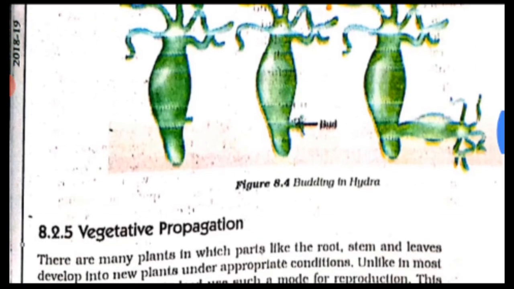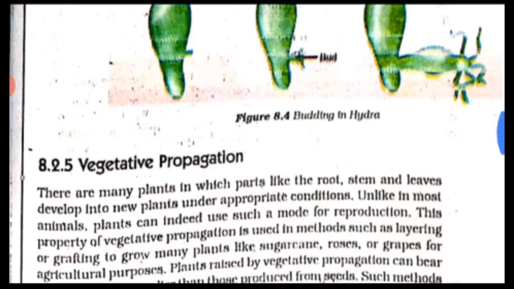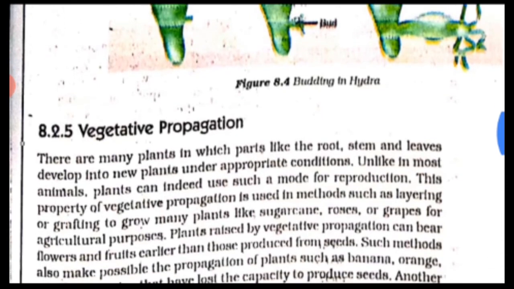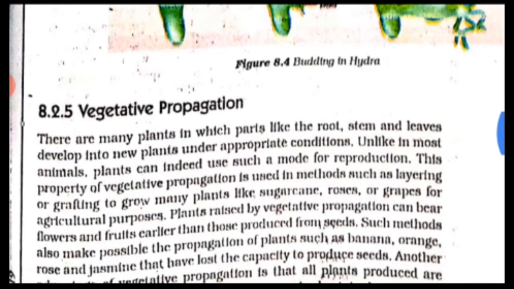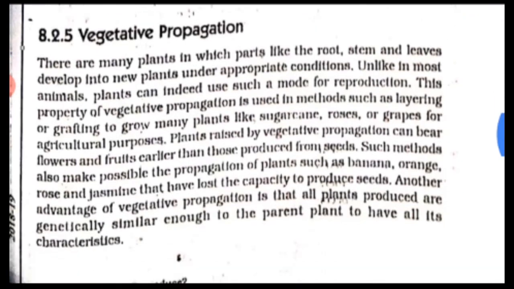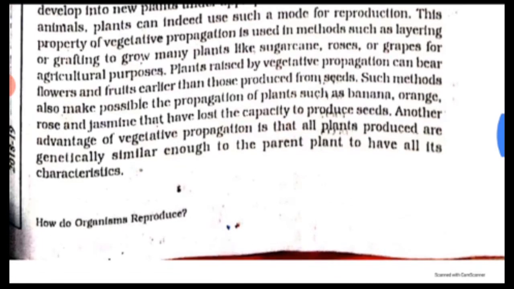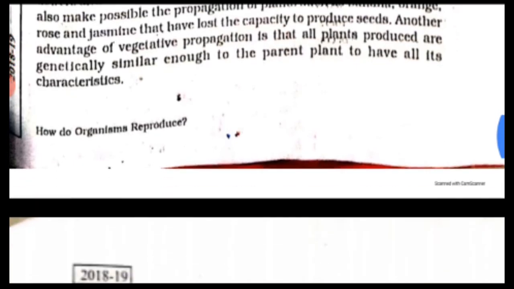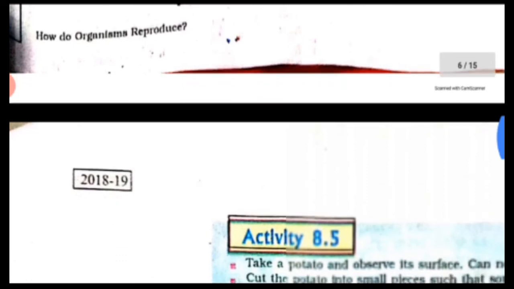Now second is budding. So what is budding? This is budding in hydra. Organisms such as hydra use regenerative cells for reproduction in the process of budding. In hydra, a bud develops as an outer growth. You can see in the first diagram there is a small bud, which takes place due to repeated cell division at one specific site. These buds develop into a tiny individual.